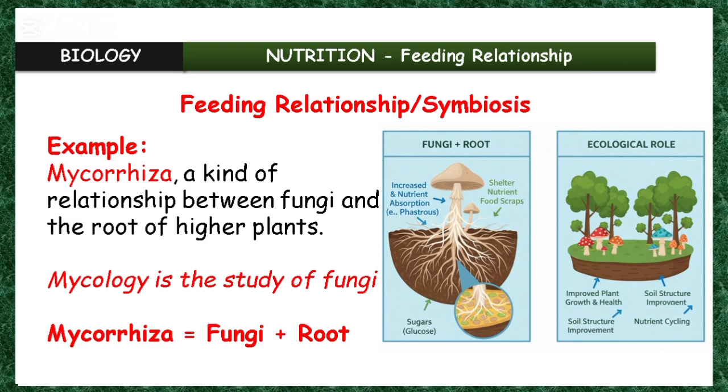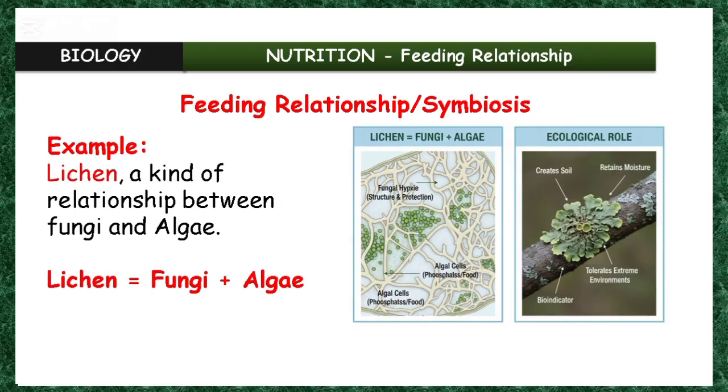The second example I will give under mutualism is what we call lichen. Lichen is a relationship between fungi and algae. Algae are more of green plants. So when algae and fungi come together, we have what we call lichen.